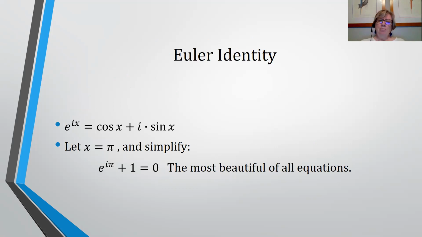Euler identity, you have a problem related to this. e to the ix equals the cosine of x plus i times the sine of x. And when you let x equal pi, you get this equation that is considered the most beautiful of all equations because it involves the 5 numbers, e, i, pi, 1, and 0. So e to the i pi plus 1 equals 0 is a very important equation known as the Euler equation, not the Euler formula. That's something a little bit later on. The Euler identity is on that first line. e to the i pi plus 1 equals 0 is frequently called the Euler equation.